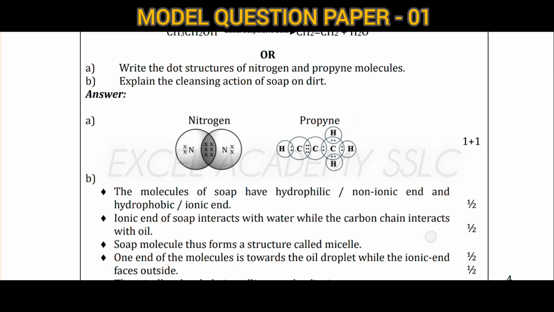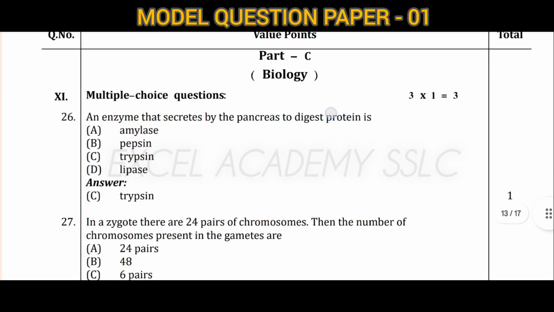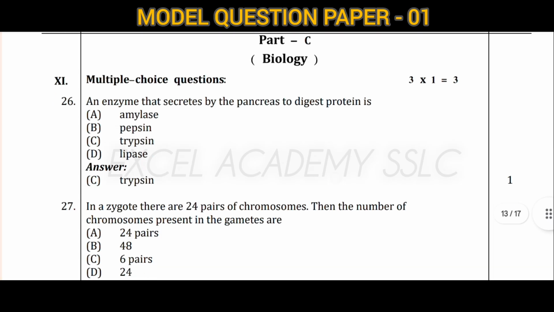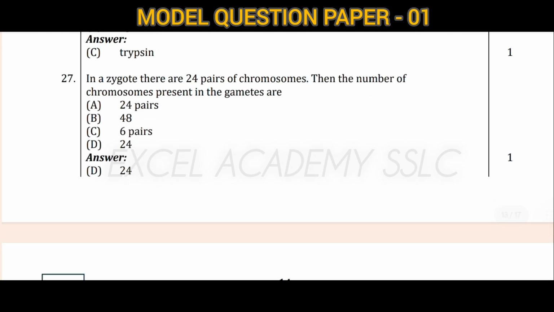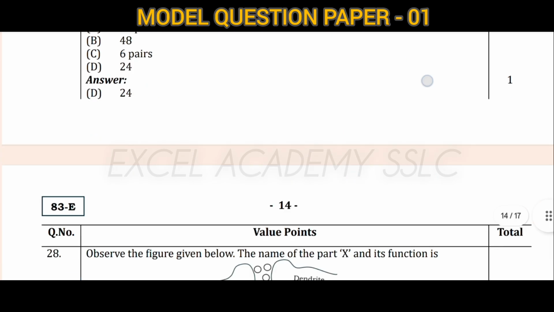Okay. Next, moving on to biology. Here we have 3 MCQs. First question, an enzyme secreted by the pancreas to digest protein, that is trypsin. In a zygote, there are 24 pairs of chromosomes. Then the number of chromosomes present in the gametes is 24 itself. Okay, 24 chromosomes are present in the gamete.